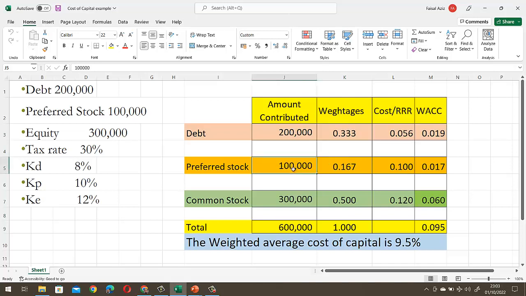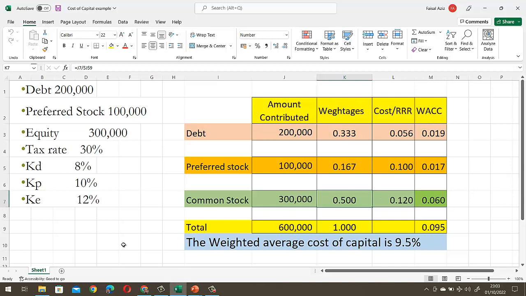Preferred stock amount is 100,000 divided by 600,000, we will get 0.167, and then similarly the common stock, which is 300,000 divided by 600,000, so we will get the weightage 50% or 0.50.